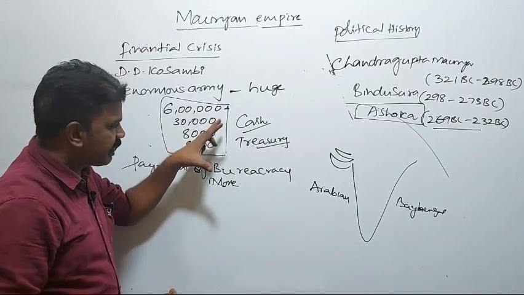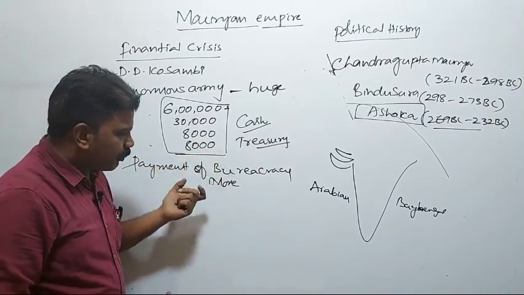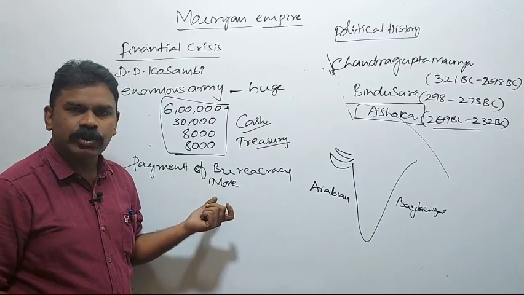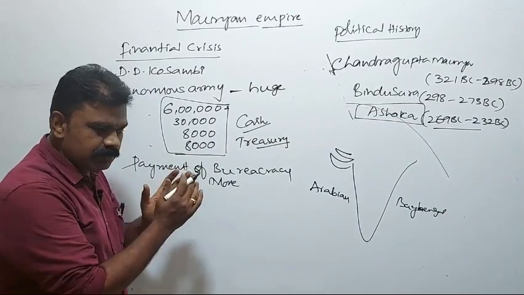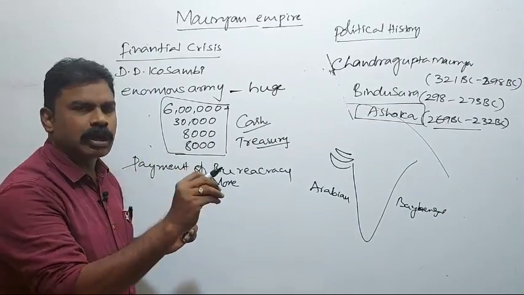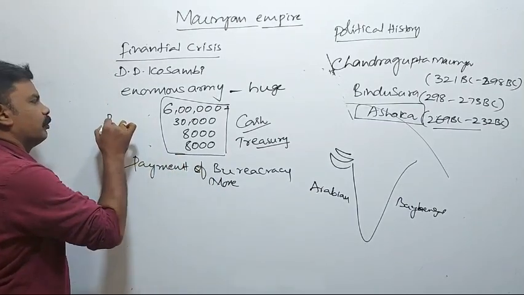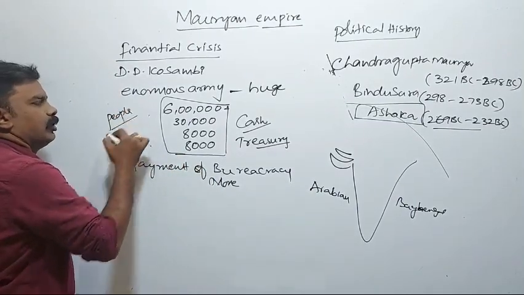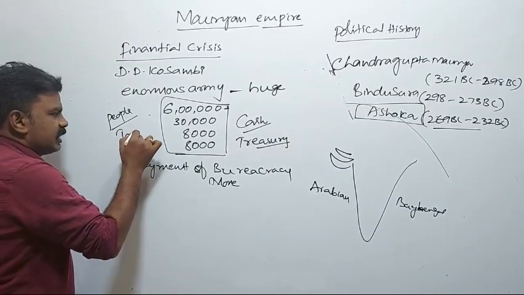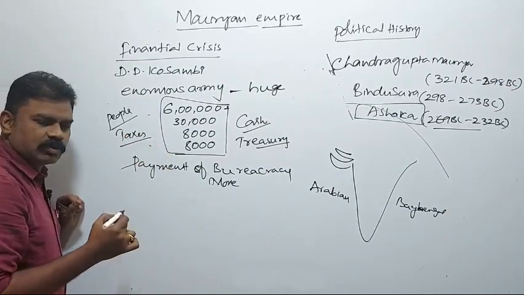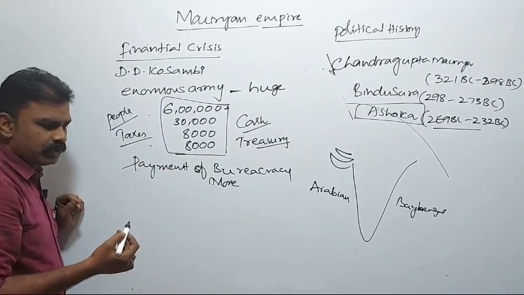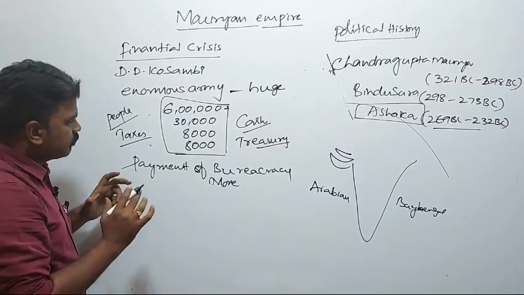So with the largest army and more salaries to the bureaucracy, all this burden they had to put on the people. So taxes were increased.